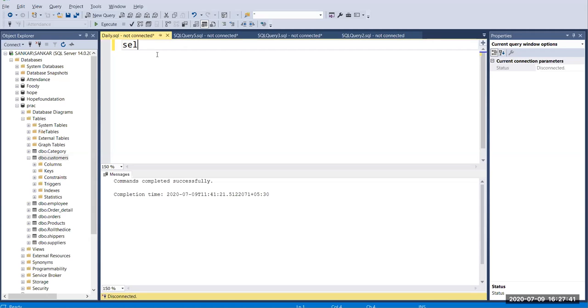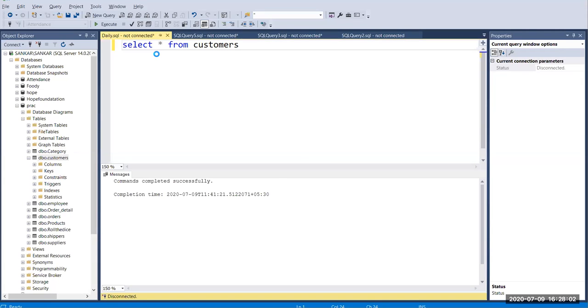So first I'm going to fetch the entire data from customers table. Okay, so select star from customers, right? Okay, so the simple syntax, select star from customers.